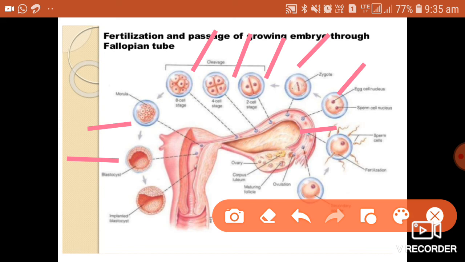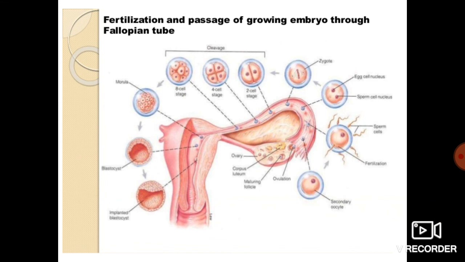Then here we can see the implanted blastocyst. Now this blastocyst gets implanted over here. Slowly and gradually the morula comes, then the blastocyst, and then it is implanted. We are seeing that the fertilized egg is slowly getting developed, divided, and moving, coming to the uterus and getting implanted here. It is given very nicely in this particular diagram, shown stage wise.